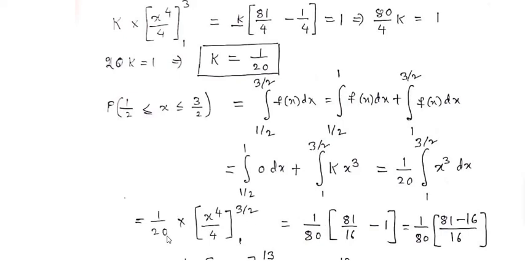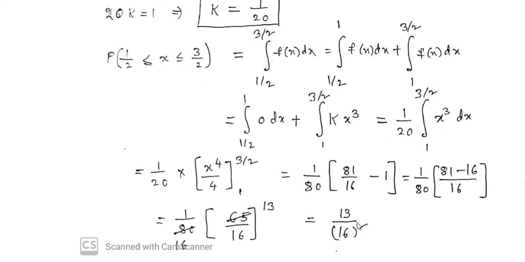Therefore 1 by 20 into 4 is 1 by 80, and 3 by 2 power of 4 minus 1 power of 4. 3 by 2 power of 4 means 81 by 16 minus 1 power of 4 means 1. Okay, after simplification we get 13 by 16 whole square.